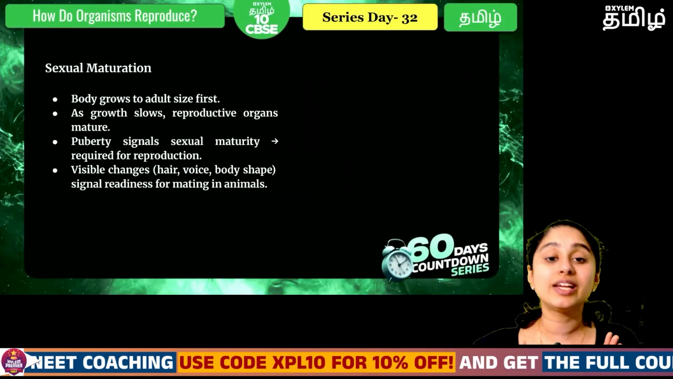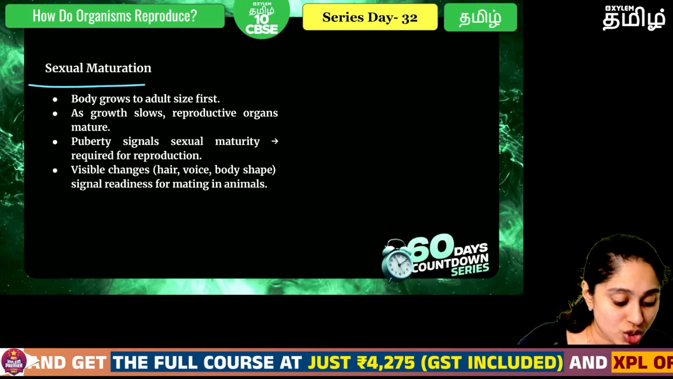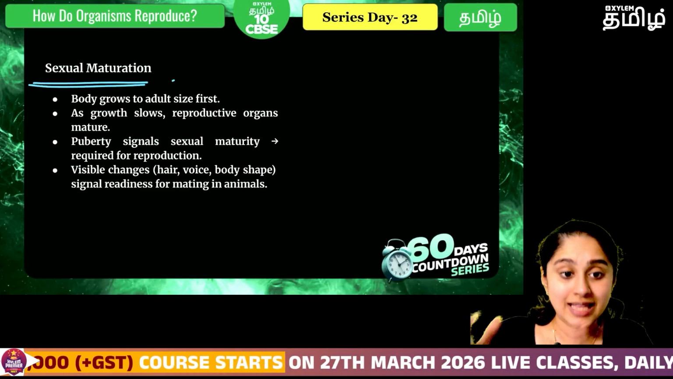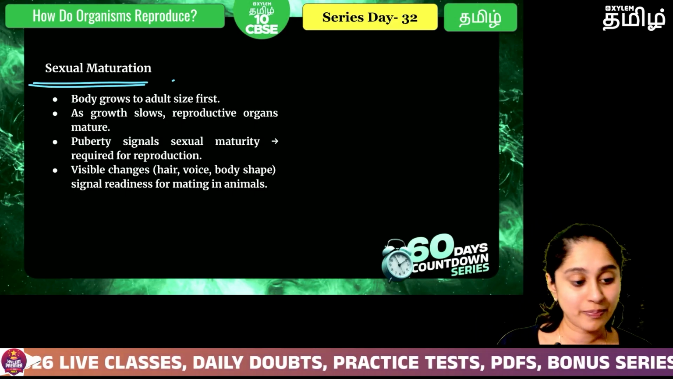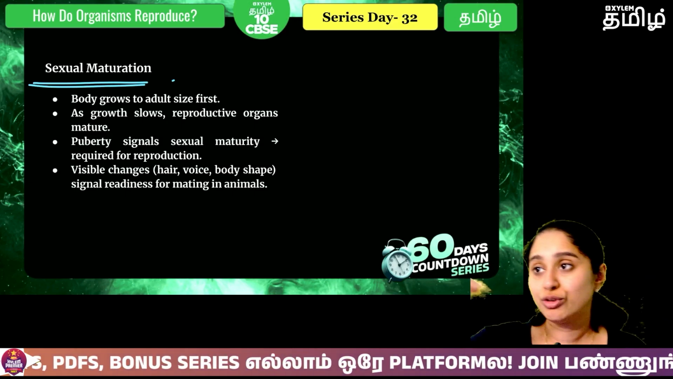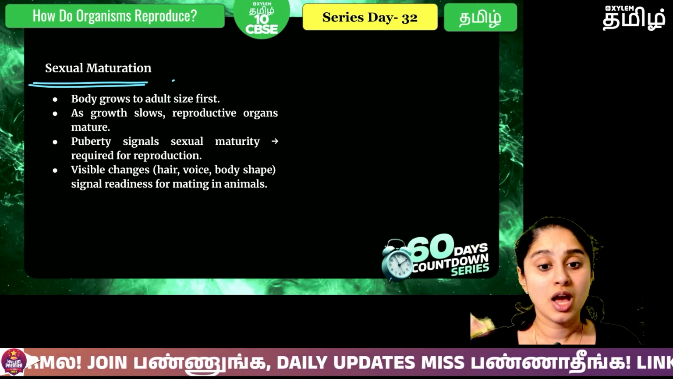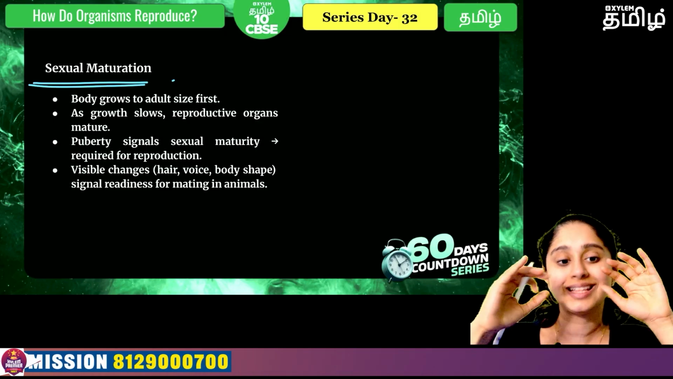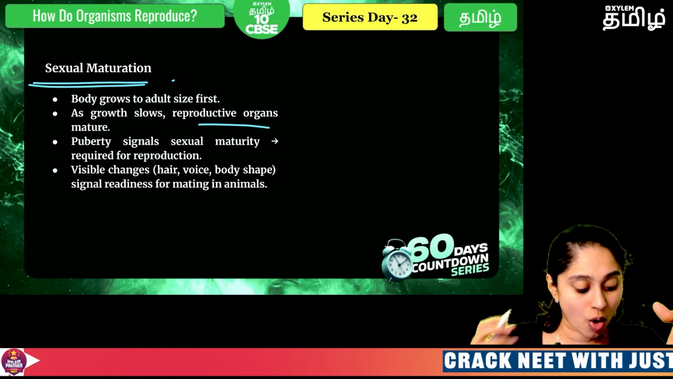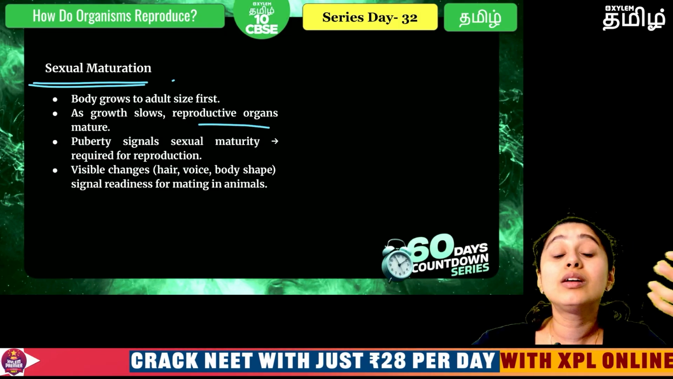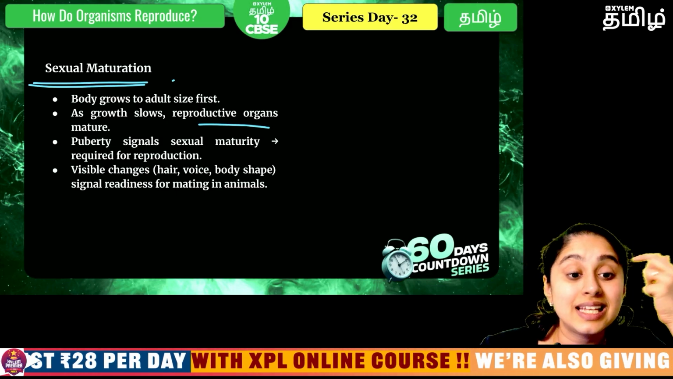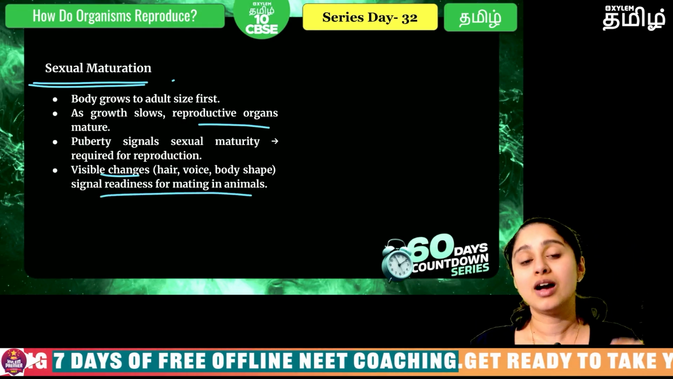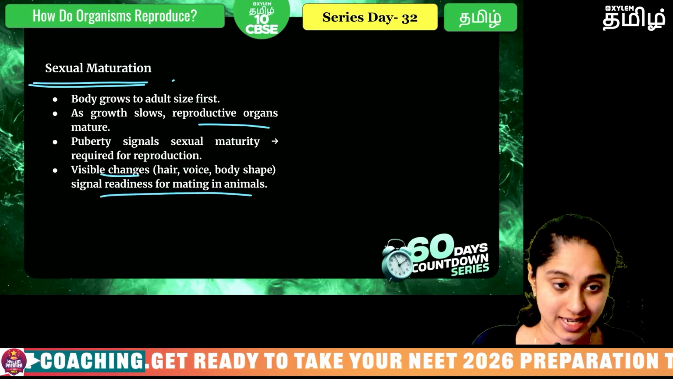So now this period of change where there is sexual maturation is that the body grows to the size of an adult. Okay, then the growth will slow down. Okay, so from let's say maybe 5 years to 15 years, there will be so much of a difference, but from 20 to 30 there might be very less of a difference. Okay, so like that, growth will slow down and the reproductive organs will mature. So when the maturation is happening, there are some signals that will be produced, and that will cause visible changes also, indicating that the animal is ready to mate.